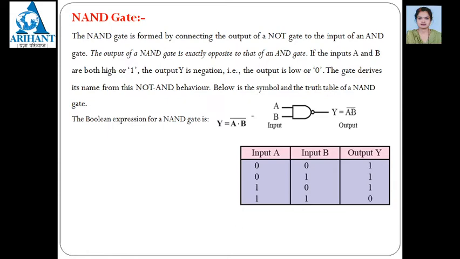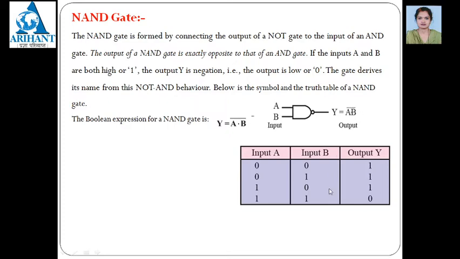Next is the NAND gate. The NAND gate is formed by connecting the output of the AND gate to the input of a NOT gate. You can see here, this is the AND gate, and the bubble is nothing but your NOT gate. So for the AND, when NOT is connected, it forms the NAND gate. So what will be the output of the NAND gate? The opposite of AND. For the AND gate you get Y is equal to A into B, then for the NAND gate you get the bar of this, that is A into B whole bar.